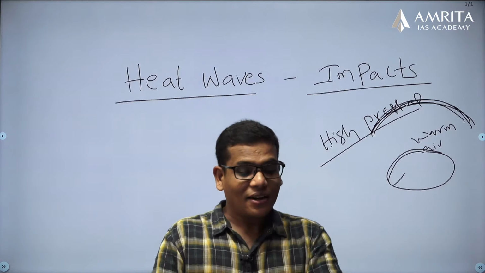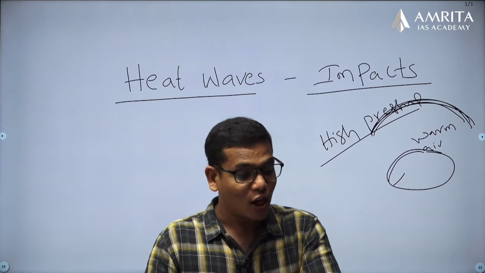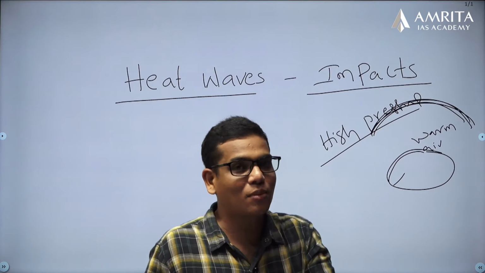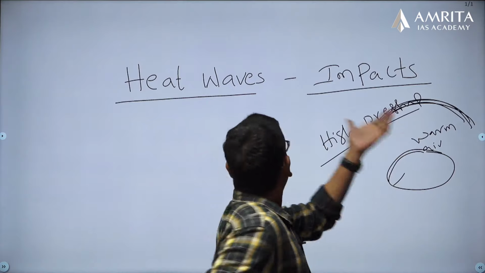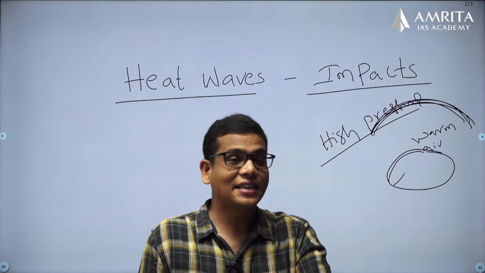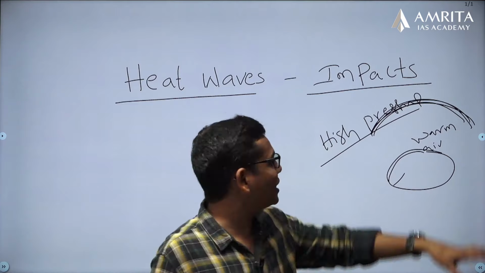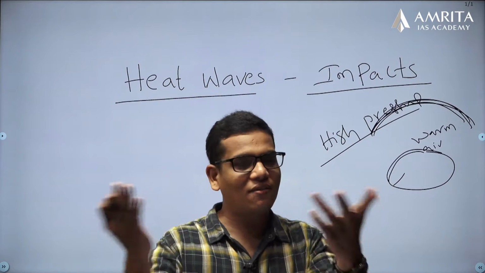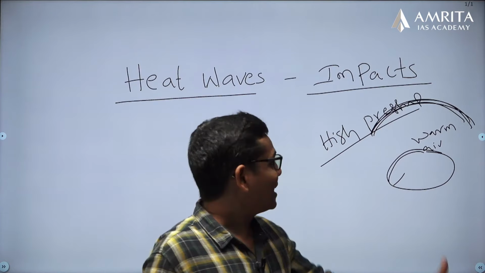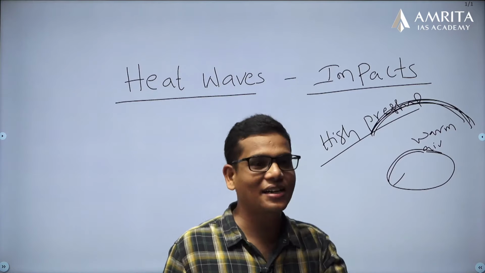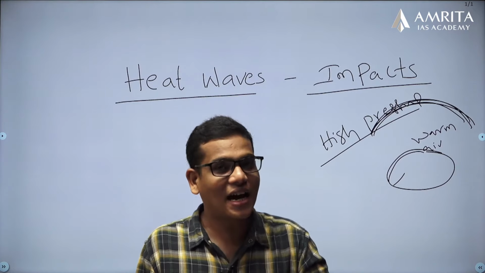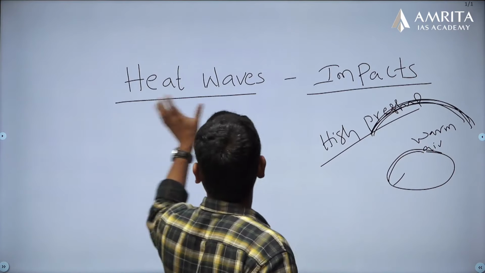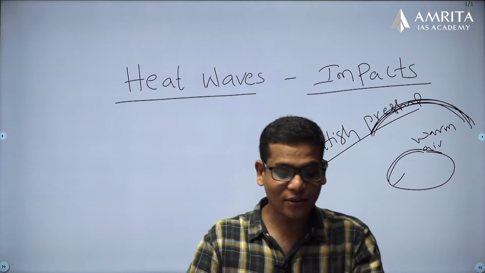So heat waves occur when a system of high atmospheric pressure moves into an area. In any area, in the upper strata, when a high atmospheric pressure develops, that leads to heat wave conditions. This pressure is because of temperature, because temperature difference always results in pressure. If the temperature is high, that leads to high pressure, and that high pressure again increases the heat of a particular area, and that leads to heat waves. That is exactly what a heat wave is.